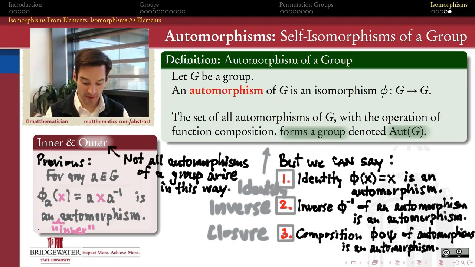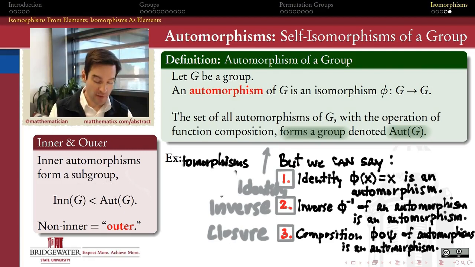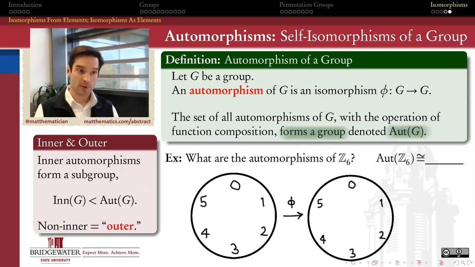So I just want to wrap up this series about isomorphisms by looking at some examples. Not only of inner automorphisms, because inner automorphisms are always an important source of where automorphisms come from. In fact, they actually form a subgroup of the Automorphism Group of G. But in more generality, what else can we say about the automorphism group of something? So let's wrap up by quantifying what is the automorphism group of Z mod 6, the additive group mod 6. That's really just asking the question, if I want to create an isomorphism from this additive group mod 6 to itself, what are the different ways in which I can do that?